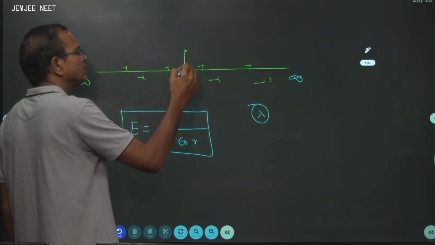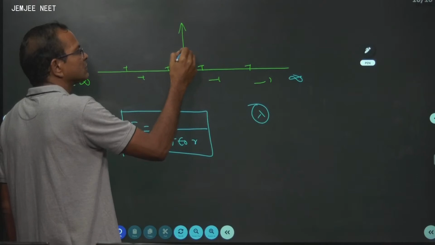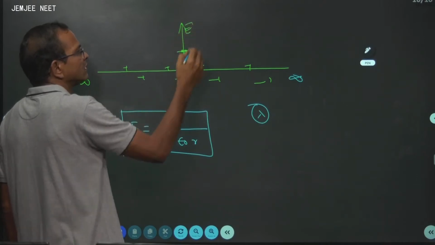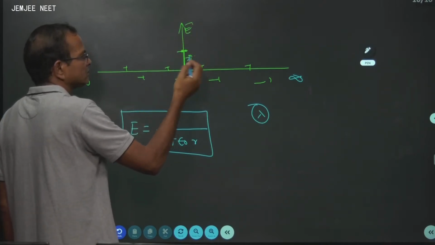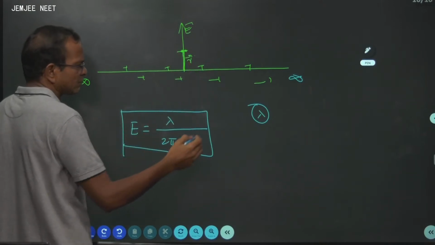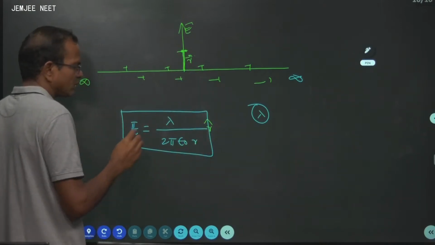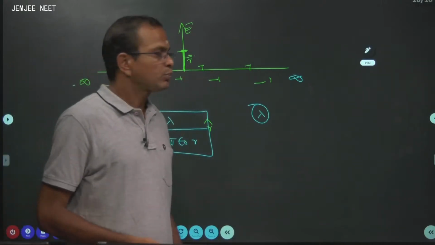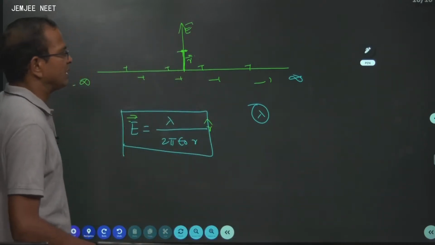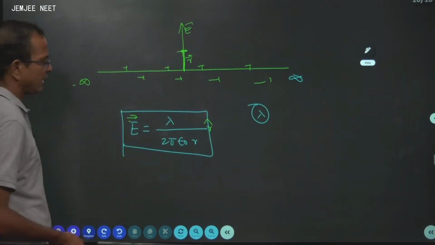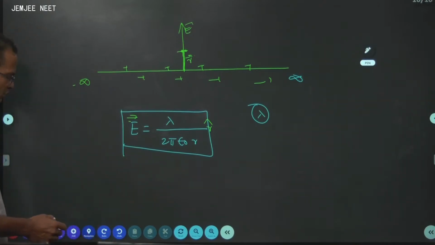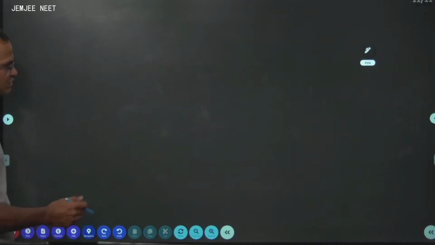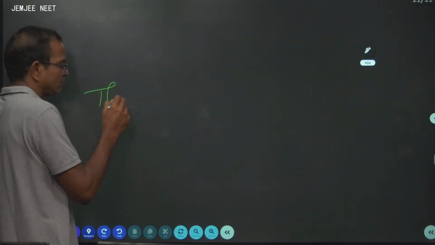This is the r vector. This point is the electric field, and this is the r vector. You can put r cap also if you want, because the electric field is in the direction of r cap, which is the same as the r direction, provided your wire is thin, uniform and infinite, having a line charge density lambda. Number 2, thin sheet. The second application is the thin sheet.